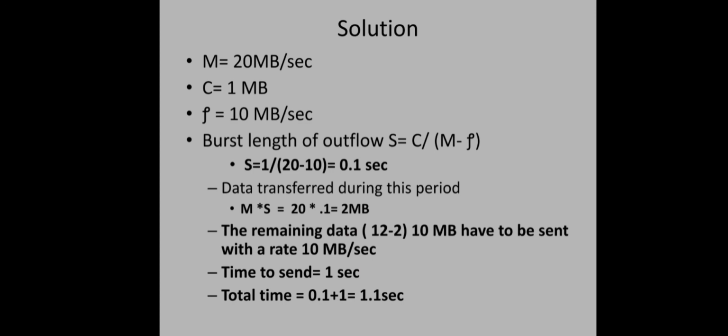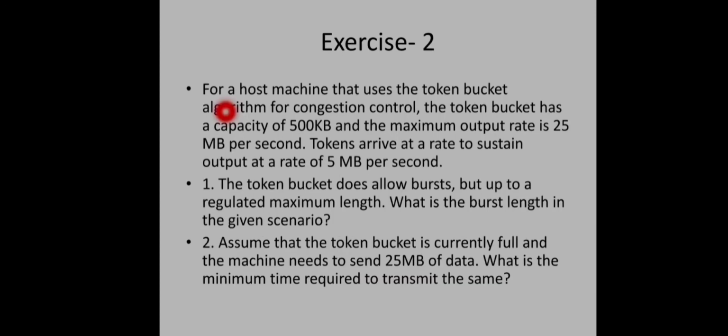Okay, so this is the solution, and here is one more question for you to practice yourself. Here the channel capacity is 500 kb. For a host machine that uses token bucket algorithm for congestion control, the token bucket has a capacity of 500 kb. That means at any time it can send a traffic of 500 kb. The maximum output rate is 25 MB per second, so input may arrive at a rate of 25 MB per second.